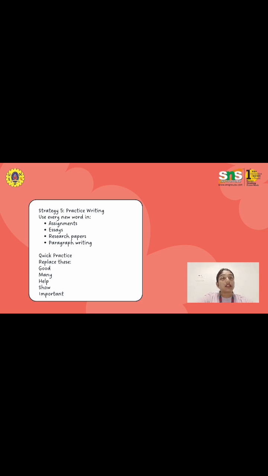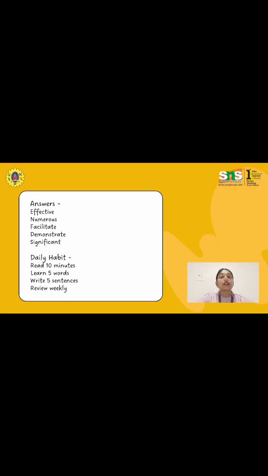For a quick practice, let's do a quick exercise. I'll give you simple words with academic alternatives, and you can use these to practice your vocabulary. For good, you can say effective. For many, you can say numerous. For help, you can say facilitate. To show, you can say demonstrate. And for big, you can say substantial. These simple changes can instantly improve your writing.